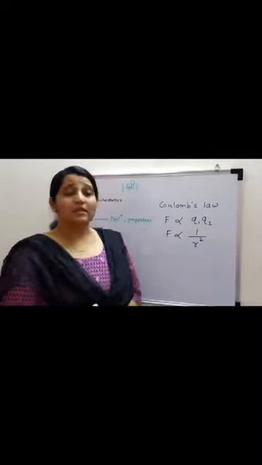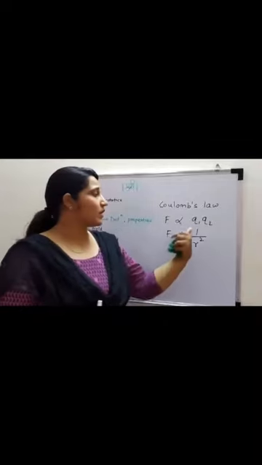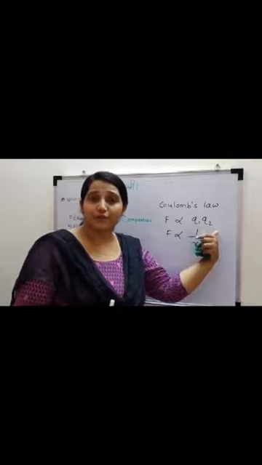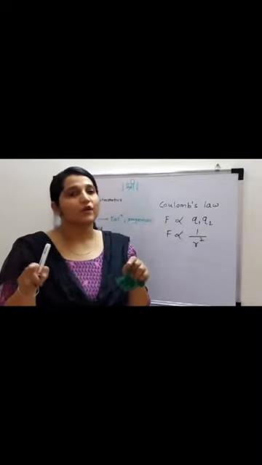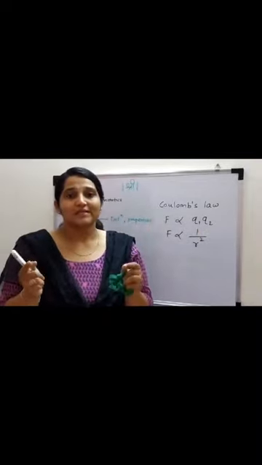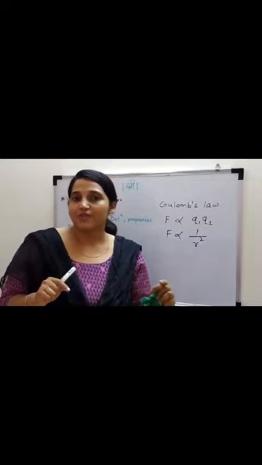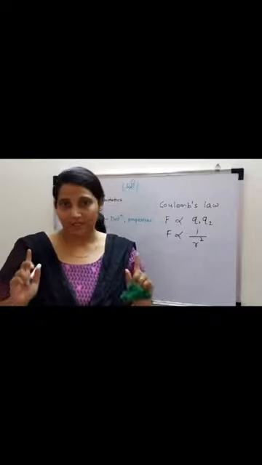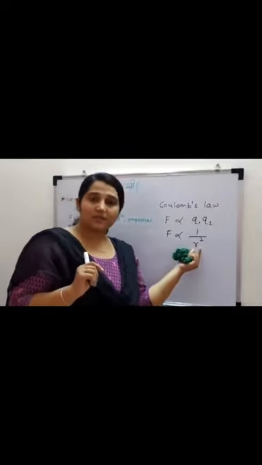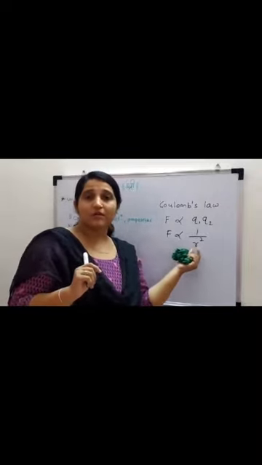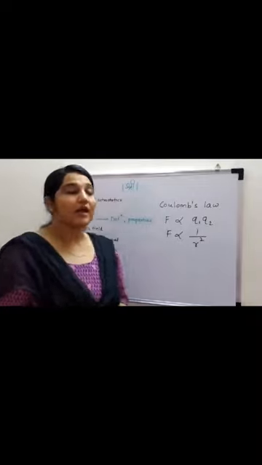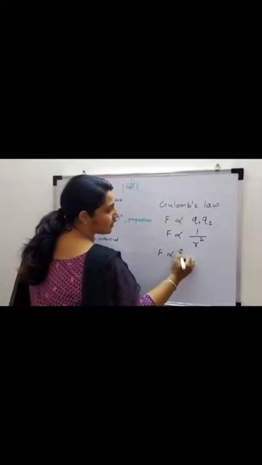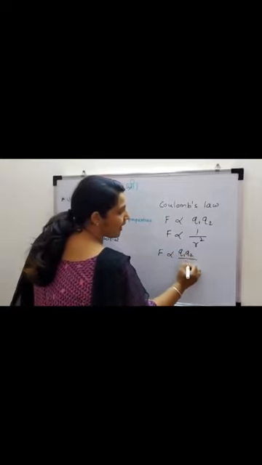Let's say in our system there are two charges. One has a magnitude of q1, another has a magnitude of q2, and the distance between them, meaning the distance between the center of one charge and the center of the other, both charges being static in nature, is r. So it is inversely proportional to r square. Combined, we can say this is q1 q2 by r square.